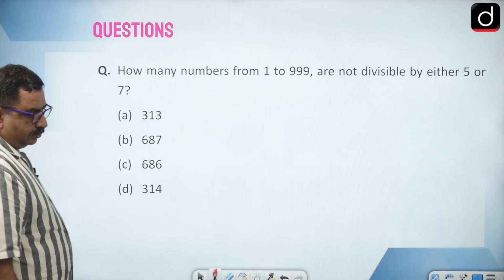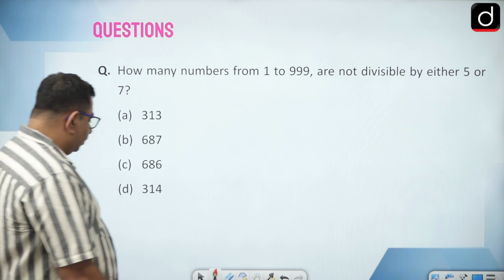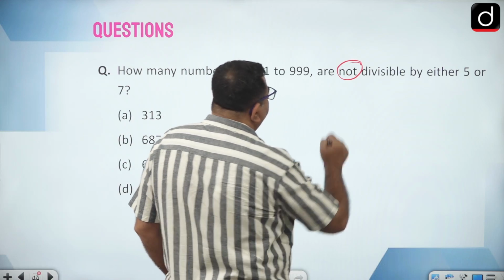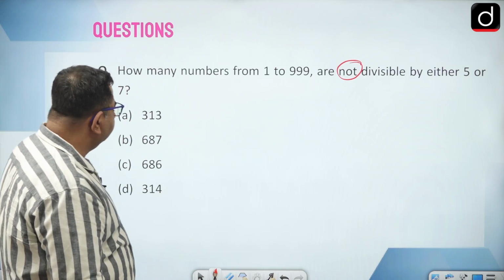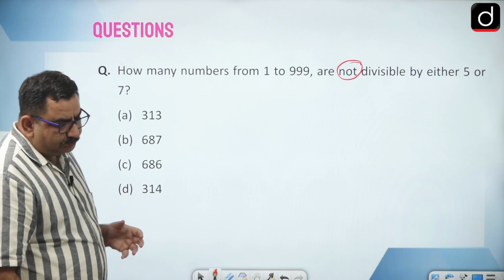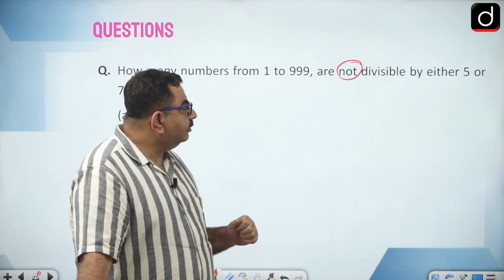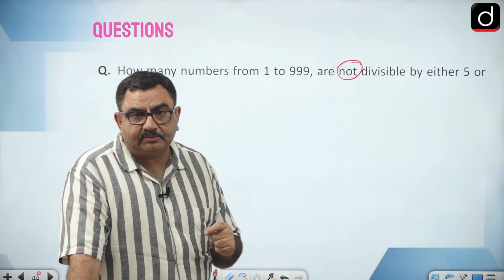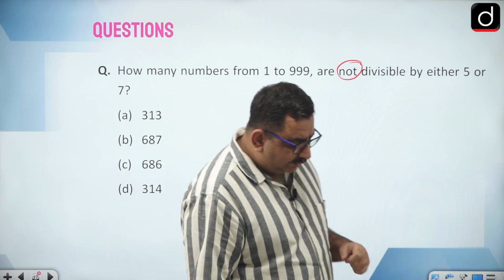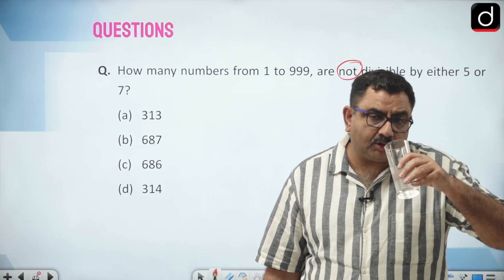In this, how many numbers from 1 to 999 are not divisible by either 5 or 7? So what we can do, we have to remove those numbers which are divisible by 5 or 7. So first of all, try to find out the numbers which are divisible by 5 or 7.